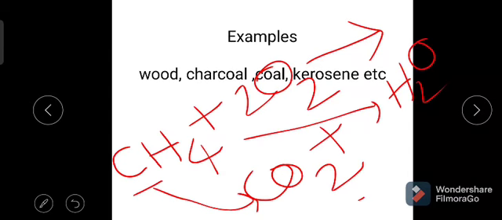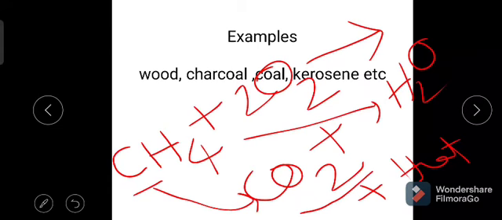In this one, the new compounds which were formed in the combustion process have less energy than the reactants, that is methane and oxygen.